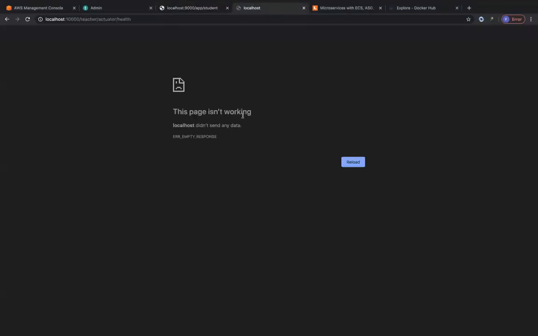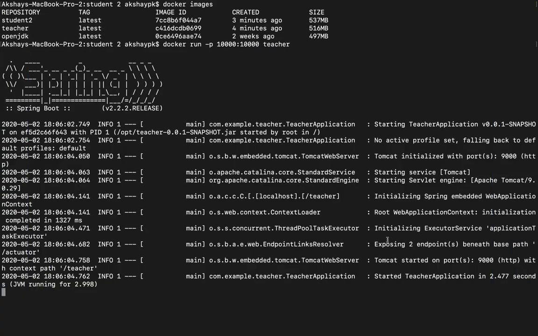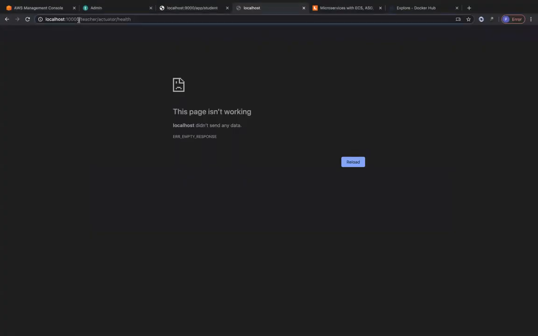So let's go ahead and look at the teacher microservice. Okay, so localhost port 10,000 with actuator/health is not working. What could be the problem? Let's go ahead and look at our logs. You can see it started with the context path of /teacher. It's running on port 10,000 internally, and it's exposed on port 10,000 on the outside. Why am I not able to see that? Okay, let's try this again. Okay, still it's not coming. What could be the problem?